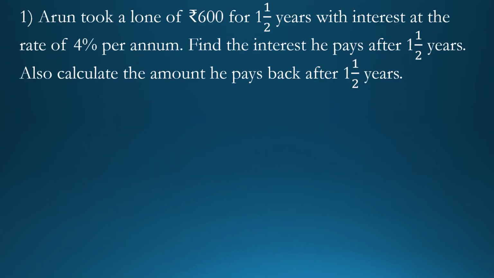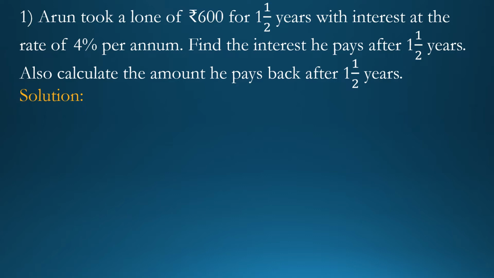Question number 1. Arun took a loan of rupees 600 for 1.5 years with interest at the rate of 4% per annum. Find the interest he pays after 1.5 years. Also calculate the amount he pays back after 1.5 years. See, in this question, first we find the interest. Interest means simple interest, and then we find the amount.